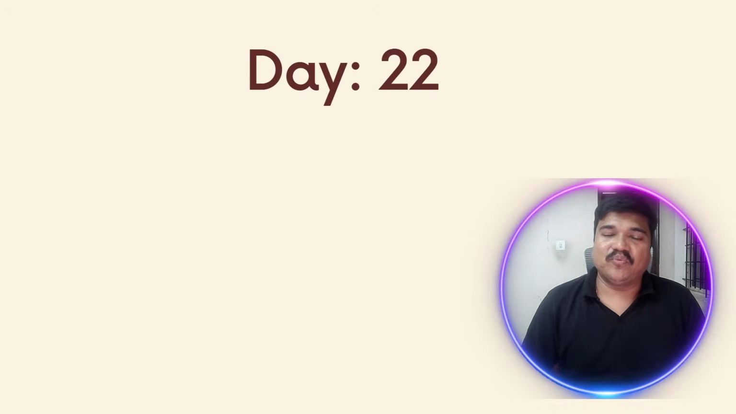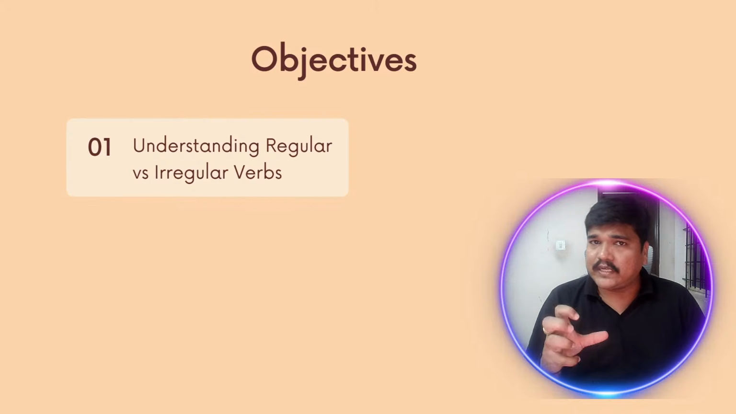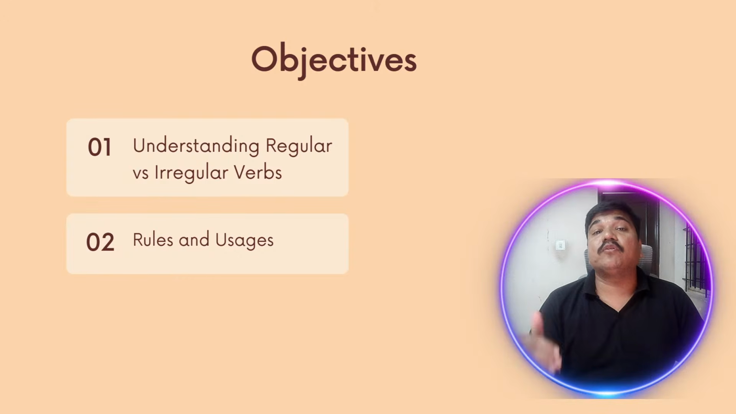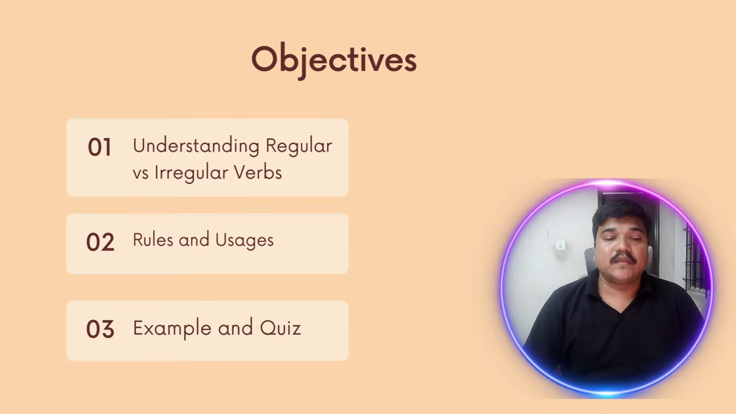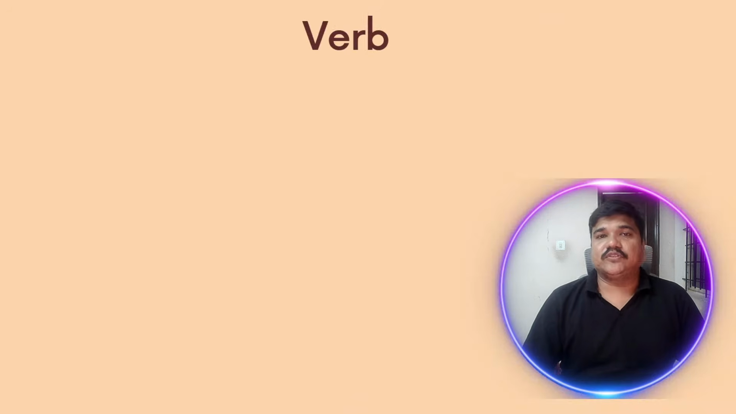This is day 22. Today, what we are going to learn? We are going to understand what are regular verbs and irregular verbs. Today's learning objectives are simple. First, we will understand what is the difference between a regular verb and irregular verb. Then, we will look into some of the rules and usages of regular verbs and irregular verbs. Finally, we will have some examples and exercises at the end and in between also. So let's understand first what is a verb.